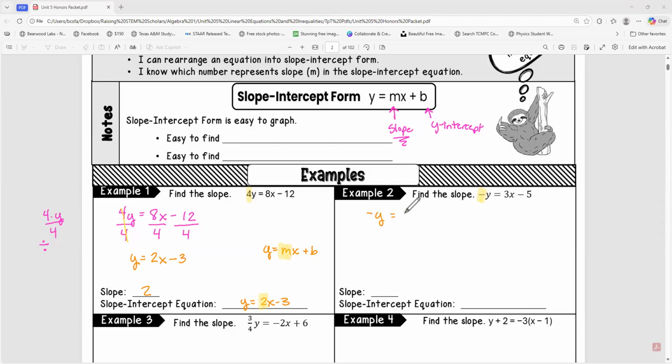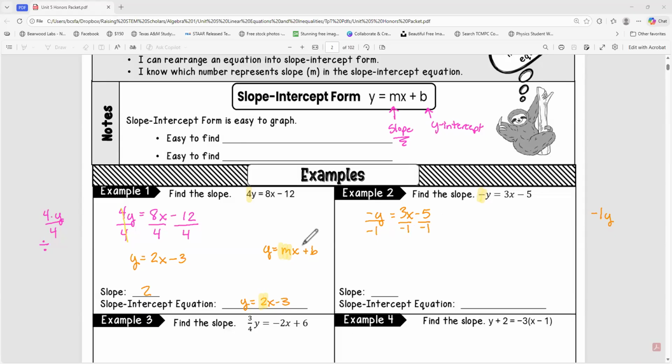Negative y equals 3x minus 5. This negative y, it's the same thing as negative 1y. We are multiplying negative 1 times y. So to get rid of that negative, we're just going to divide by negative 1, but we've got to treat all 3 terms the same.